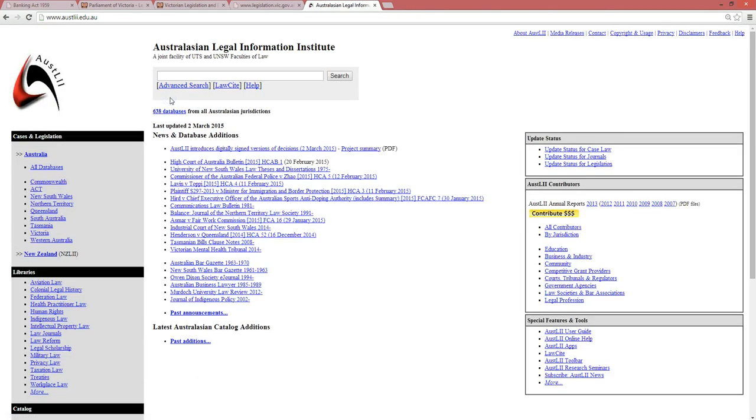we find Austlii here. Austlii has both case law and legislation for both the Federal Parliament or Commonwealth Parliament and all of the states as well. Austlii publishes essentially unofficial versions of all of Australia's acts. And it's significantly easier to use because it's easier to get to the act you're looking for. You don't have to look at a PDF version.